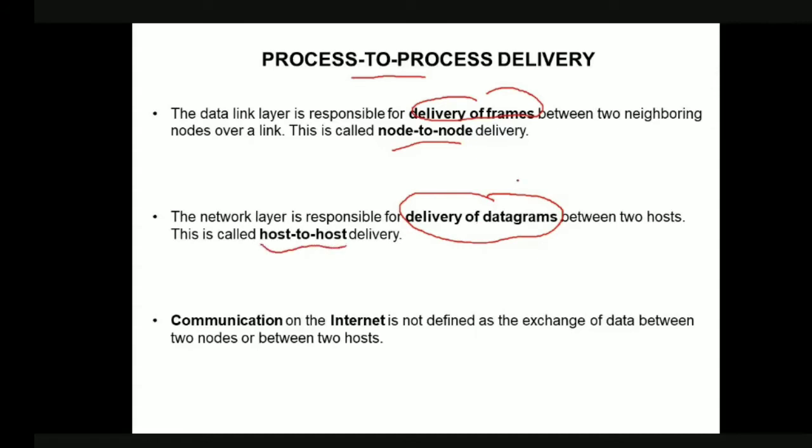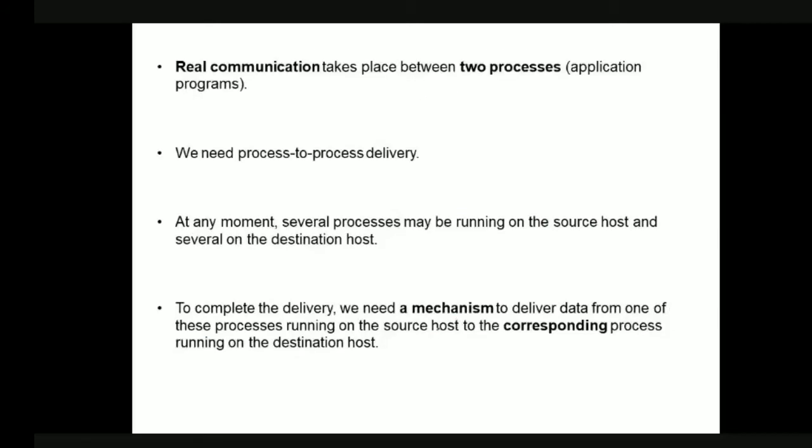I'll show you the diagram which makes the concept clearer. In the data link layer it is node to node delivery, and in the network layer it is host to host delivery. But actually the communication in the real internet is not between nodes, or between hosts, but between processes. Let us say we have a system here and another system here.